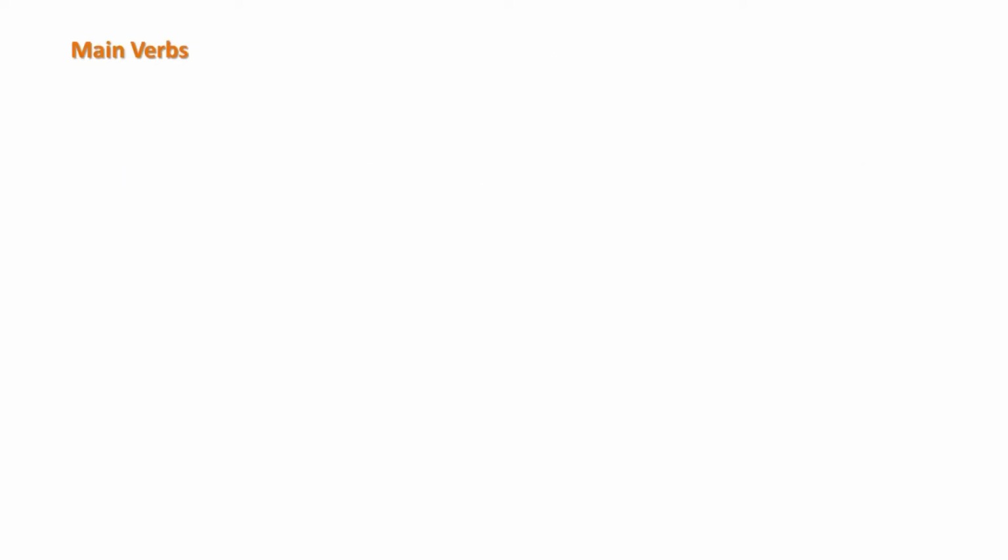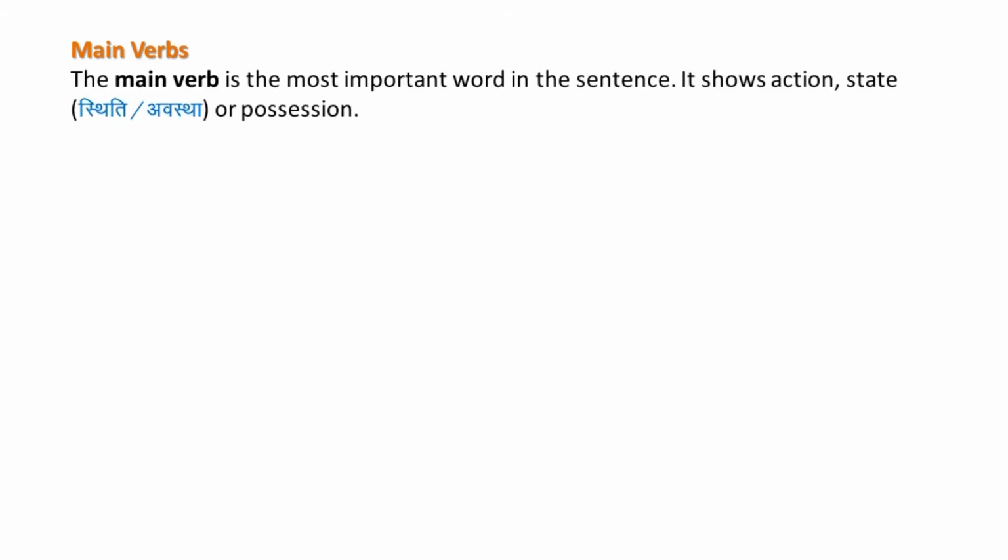Students, we have learned that verbs are doing words that tell about actions. But not all verbs are doing words that tell about actions. Also, not all verbs are only one word. So now let us learn about the different kinds of verbs. Main verbs. The main verb is the most important word in the sentence. It shows action, state or possession. And state here means sthiti or avastha. The main verb, which is the most important word in a sentence, shows action, state or possession.